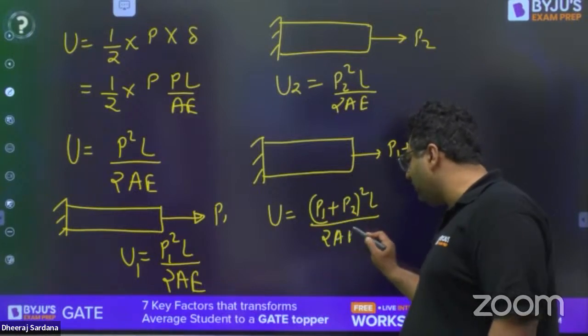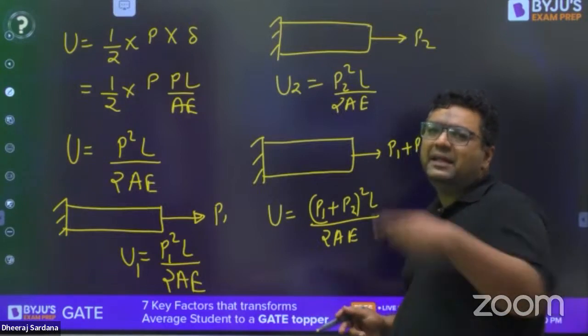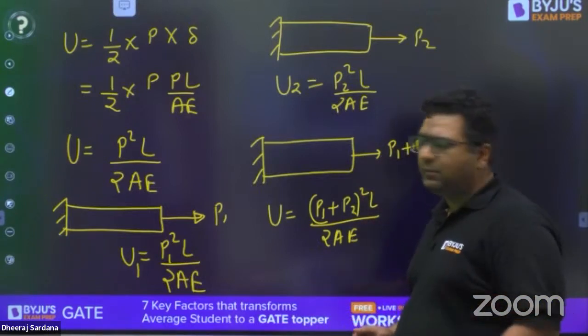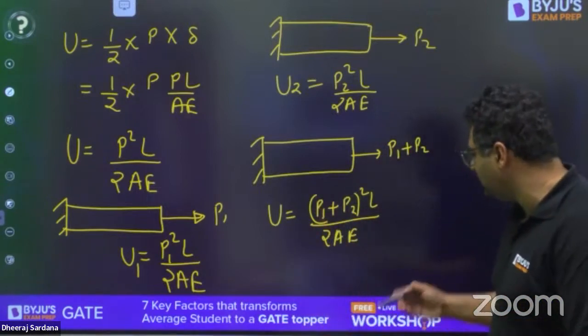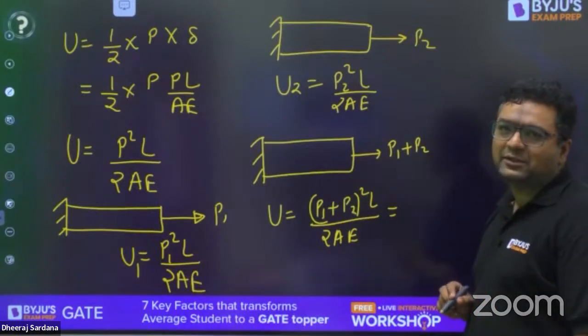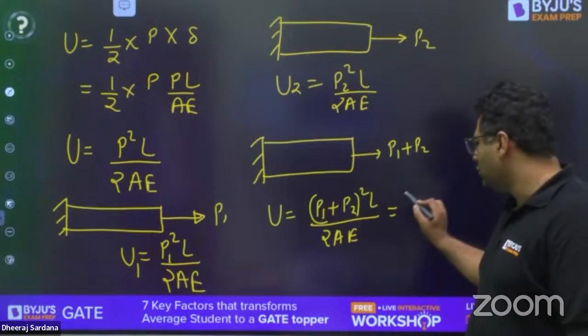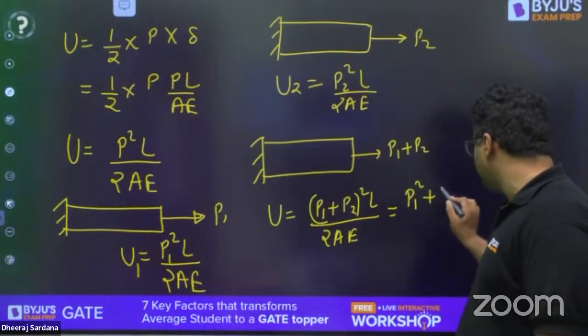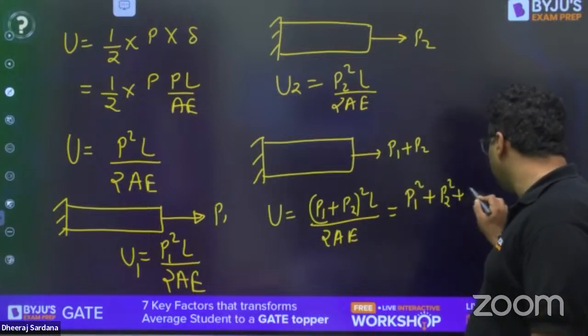I am not writing in the differential format, otherwise it is Px square dx upon 2AE. But as it is not required, you can see here, (P1 plus P2) square is like (A plus B) square. So you will have P1 square plus P2 square plus 2AB.